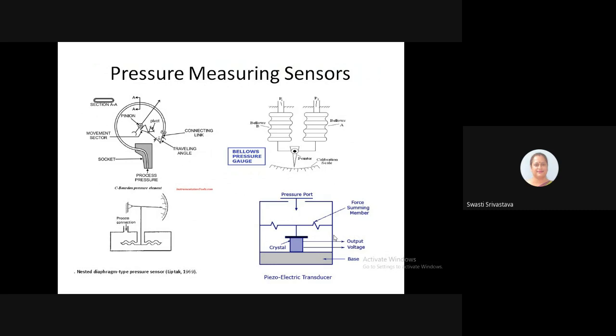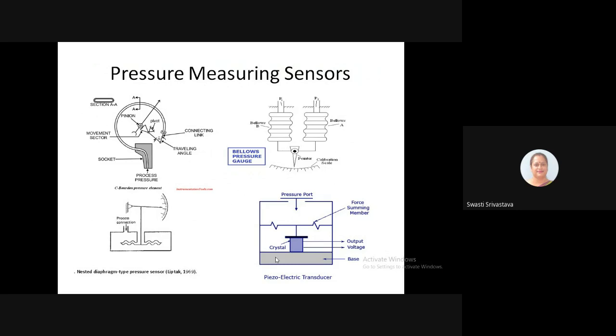Then there are other methods, like the electrical method, where you can use a piezoelectric transducer. Here certain solid crystals, such as quartz crystal, are taken, which have an asymmetrical electrical charge distribution.